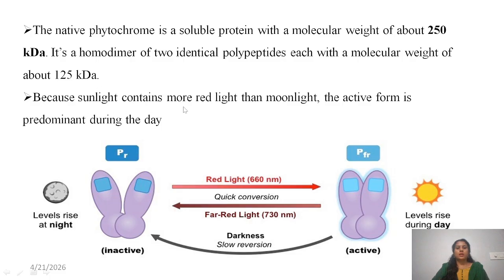The sunlight contains more red light than the moonlight. So red light means daytime, far red light means nighttime. Here PR is the inactive form and the active form is PFR. Whenever the wavelength is 660 nanometer, PR is converted into PFR, and far red light means PFR is converted into PR. This conversion is responsible for flowering in long day and short day plants.